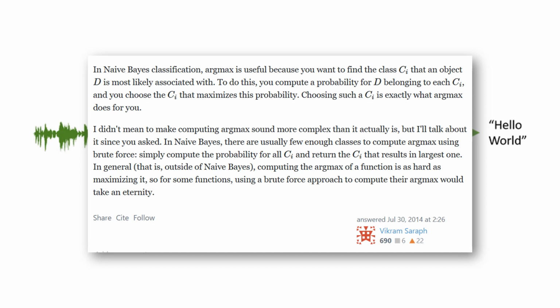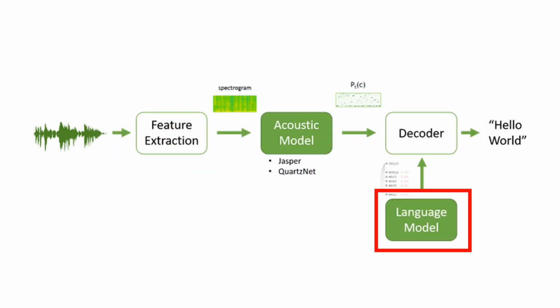But what you want instead is to use a large language model as part of the decoder, and it helps to improve the accuracy of the acoustic model prediction thanks to its underlying language understanding.